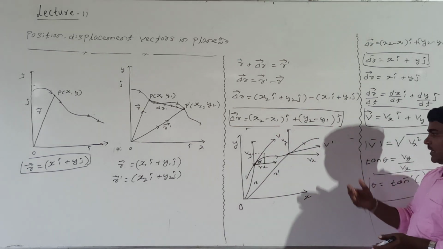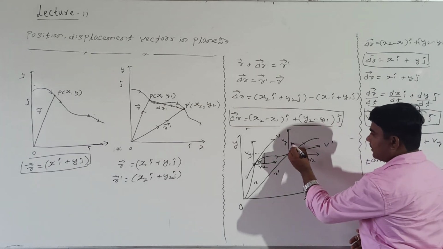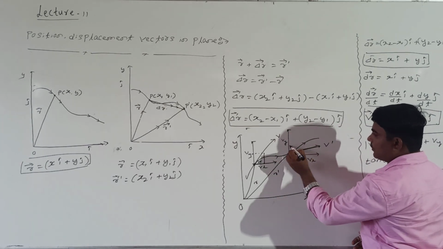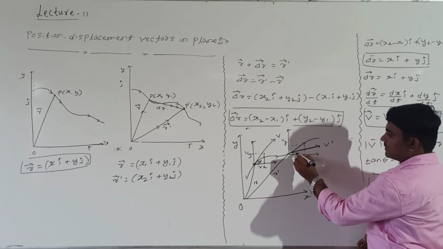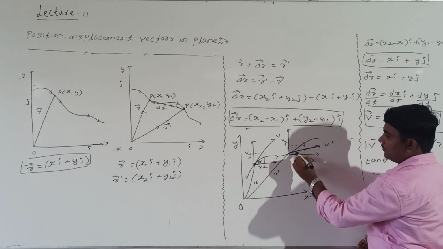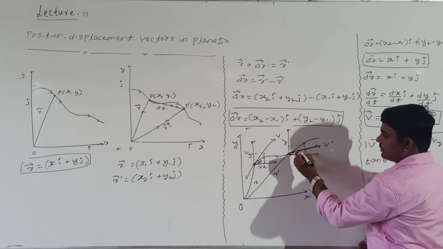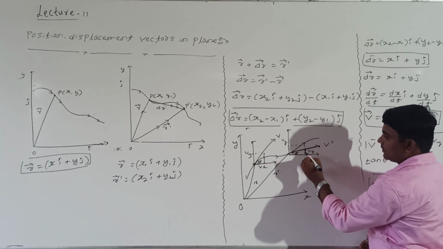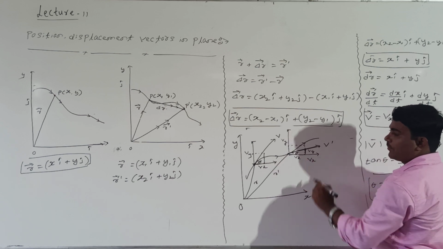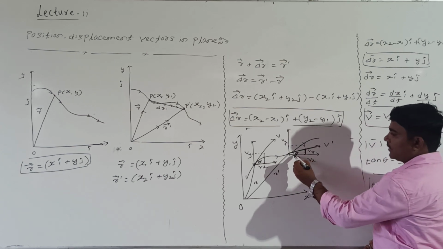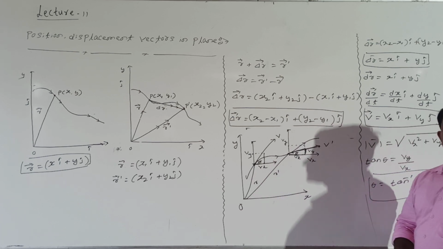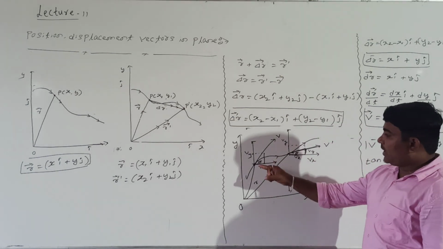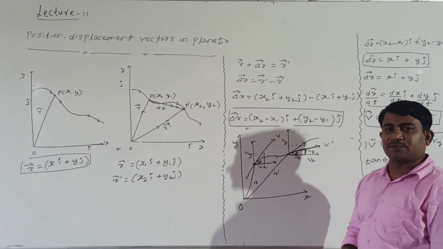Then again, how to take? It is theta, this is the resultant velocity. How to take? The parallelogram combination of vectors. Look at me, this is theta now. This looks like a triangle now. In this direction, the Vy component is there. What about this component? The Vx component. Look at me, a very small triangle looks like here. How to take tan theta? Opposite by adjacent. Right. Velocity V is in this direction, V dash is in this direction.